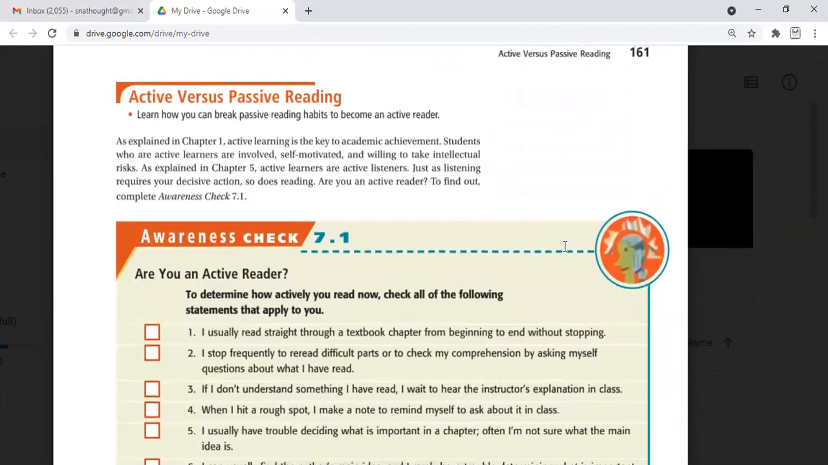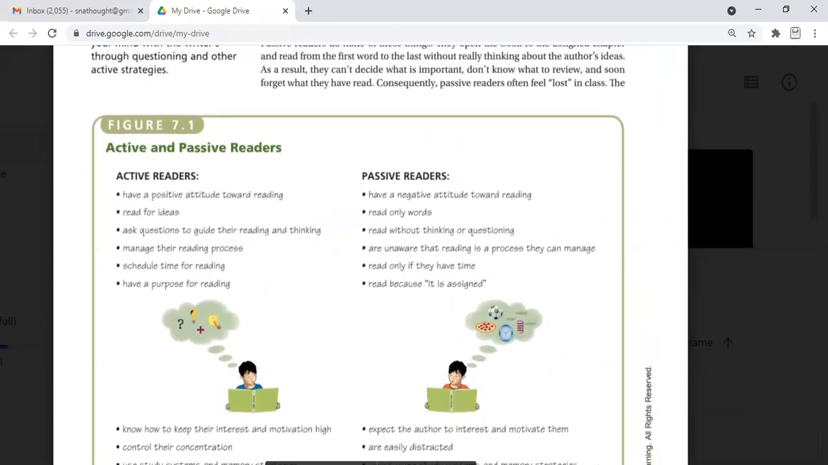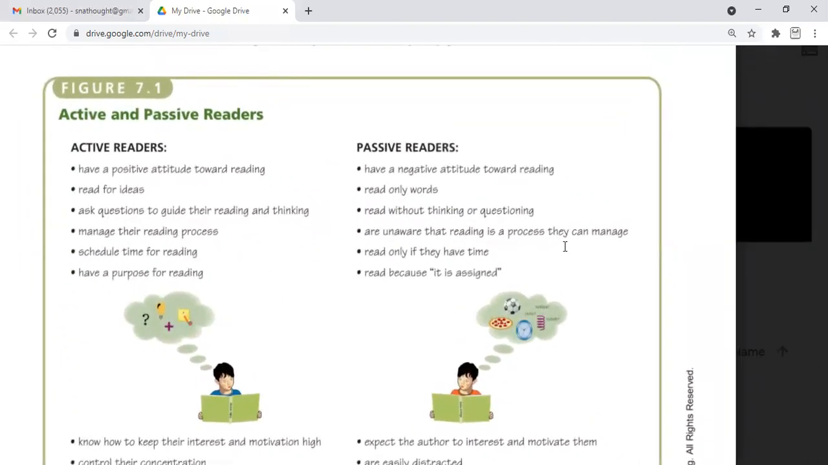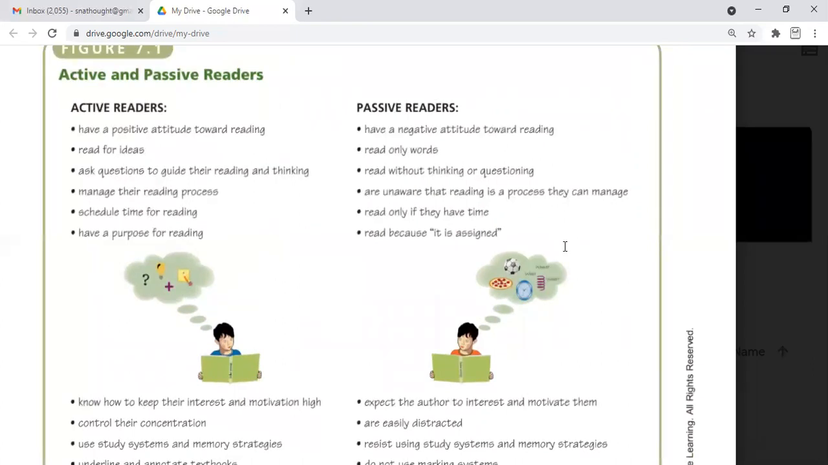But it is not only about going through the reading; we need to be active readers. What kind of active reader are we required to be? There are two forms of readers prescribed in the book: the active reader versus the passive reader. Active readers have some attributes and qualities, mentioned on the screen. Active readers have a positive attitude toward reading, but passive readers have a negative attitude. They have negativity in their mind that this topic is not interesting, not relevant, not important to us. That is the negative attitude.